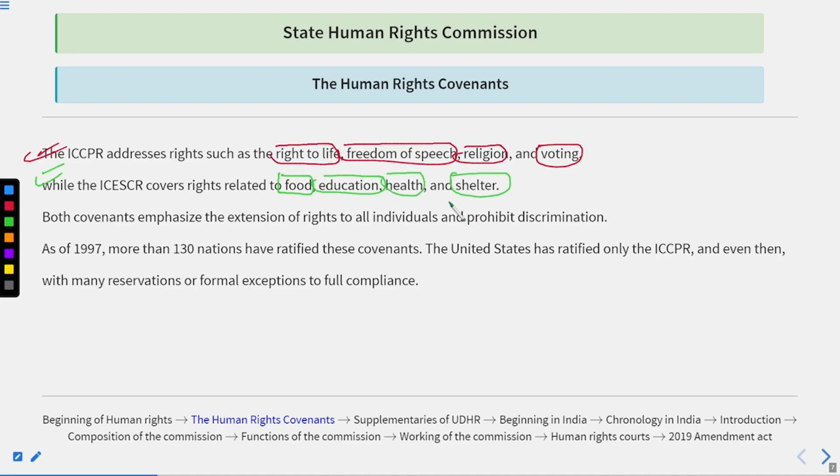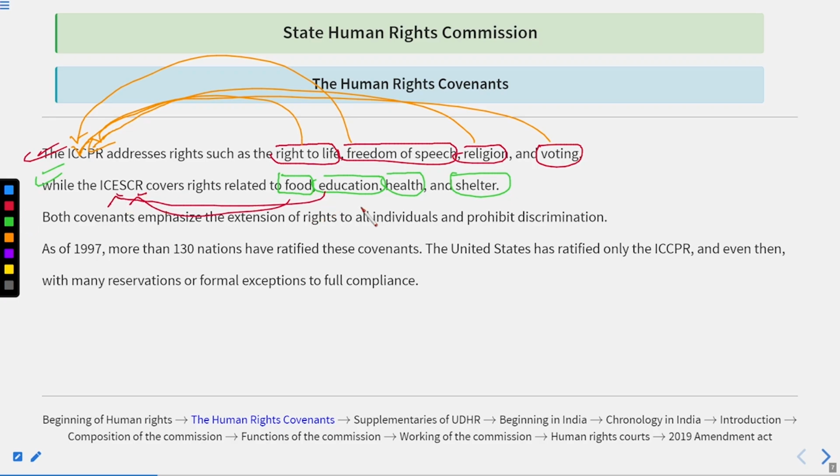So by this you can get an idea of what kind of rights are covered in the ICCPR, and what kind of rights are covered under the ICESCR. Got it?